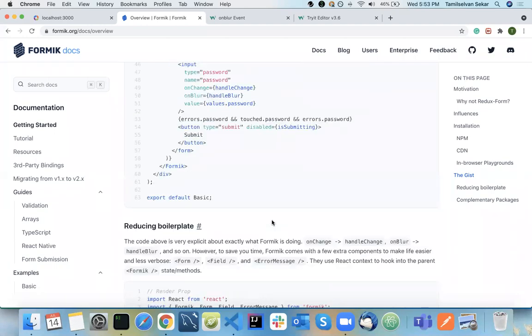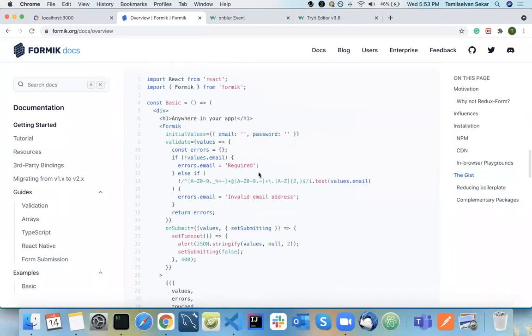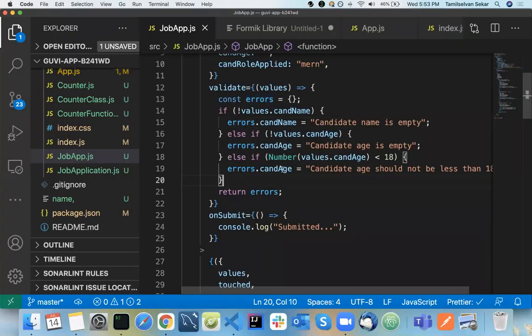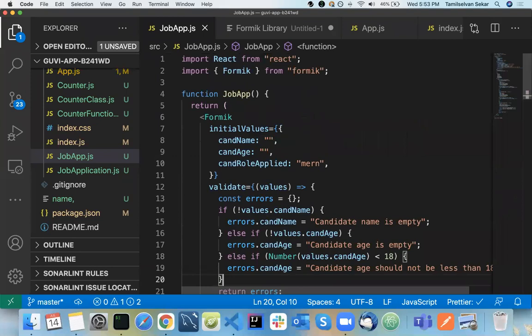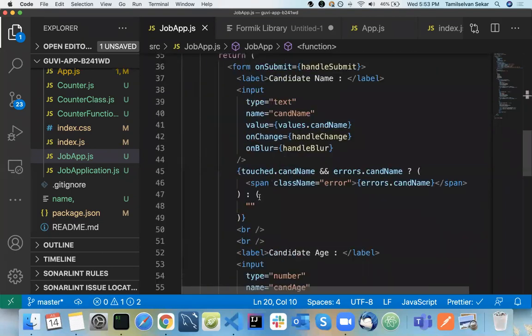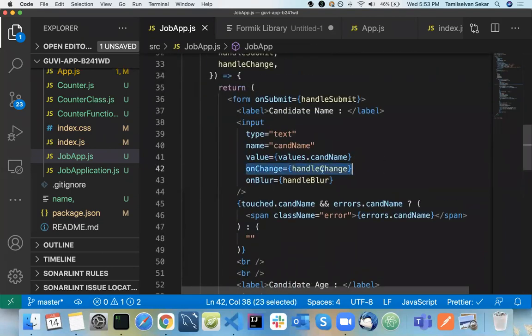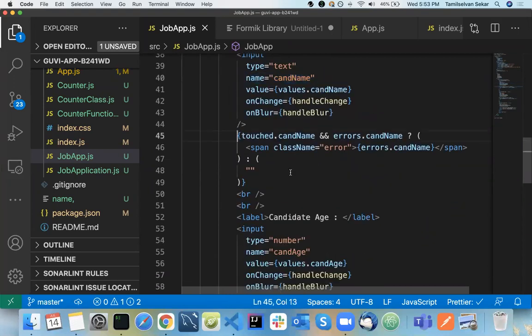Now we are done with some basic things. What we'll do now is reduce some effort. See here, we have mentioned onChange, onBlur, values, name, type, and everything in the same format.